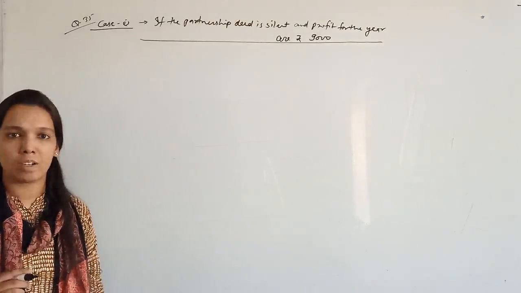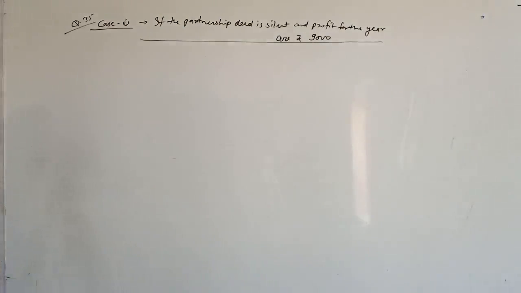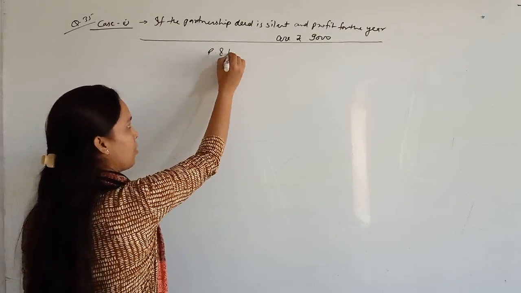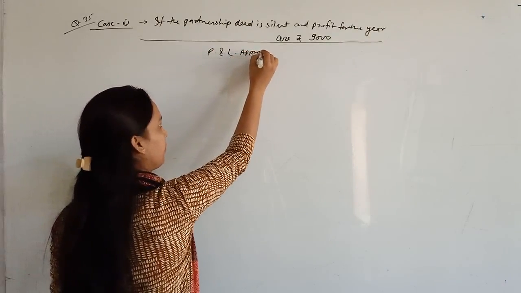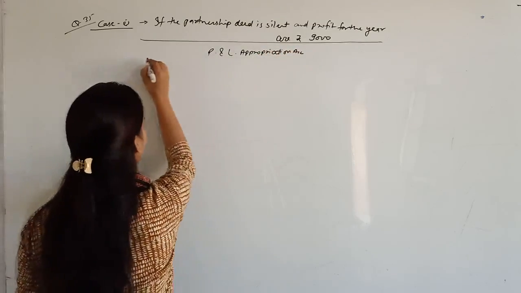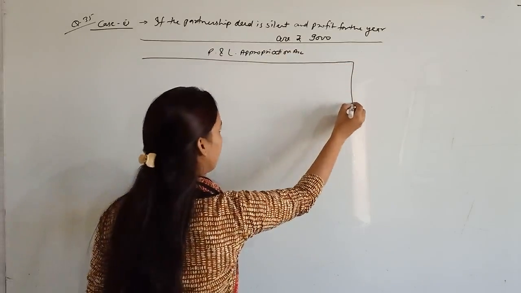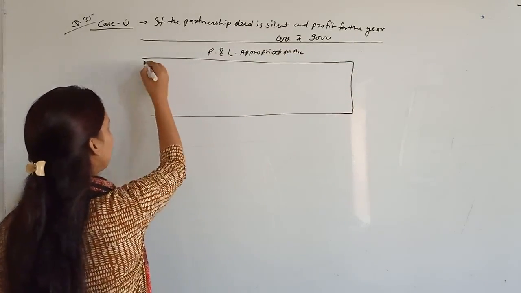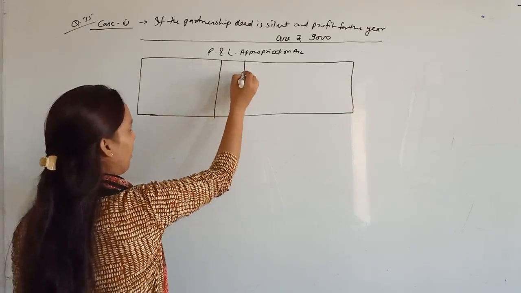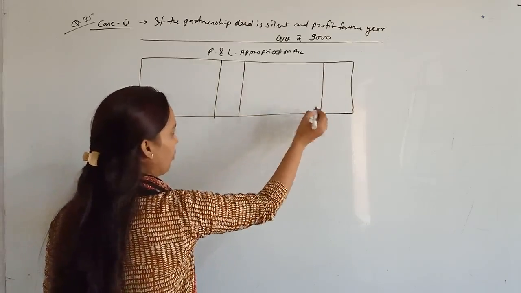You know that when your partnership deed is silent, no interest on capital will be given, right? So just prepare the P&L appropriation account. Particulars, amount. This will be the format.